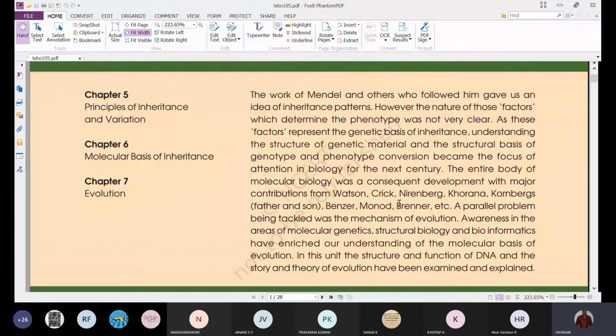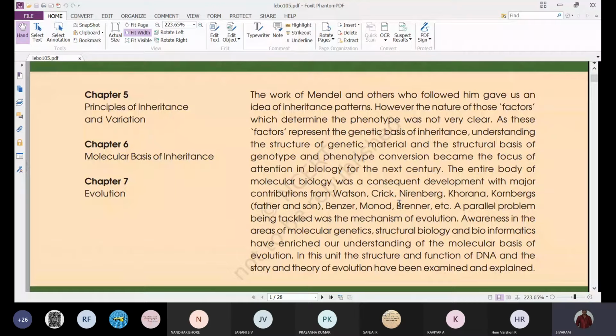But later, in the next century, the 20th century, they came to understand the chemical basis and the structural basis of those factors which determine the genotype and phenotype of an organism.